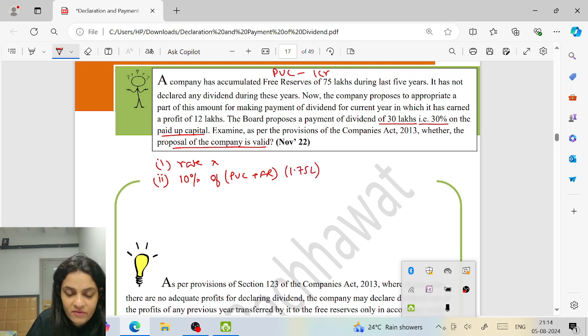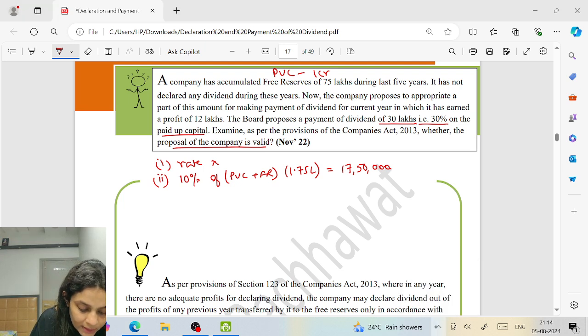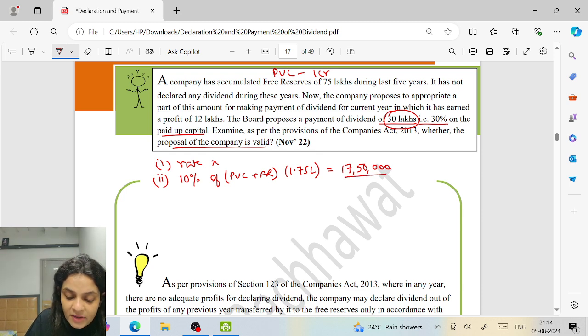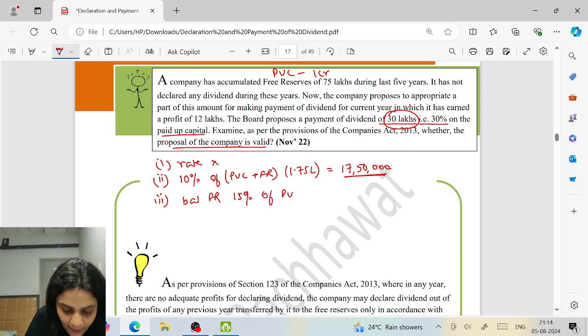1.75 lakh, 1 crore 75 lakh. So it is equal to 17 lakh 50,000, right? 17 lakh 50,000. Then third is, but you are declaring a dividend of 30 lakh. So can you actually pay a dividend of 30 lakh? No. The maximum dividend is how much? 17 lakh 50,000. The third case, the balance in your reserves should not fall below 15% of paid up capital.